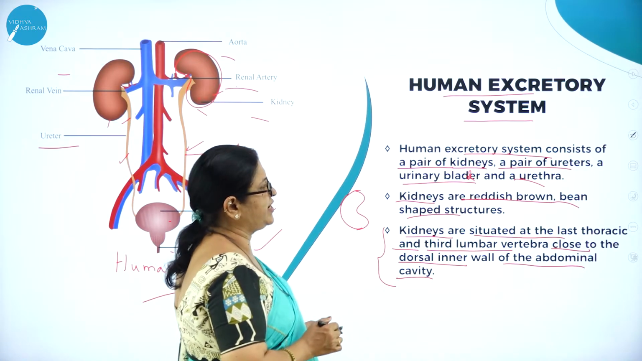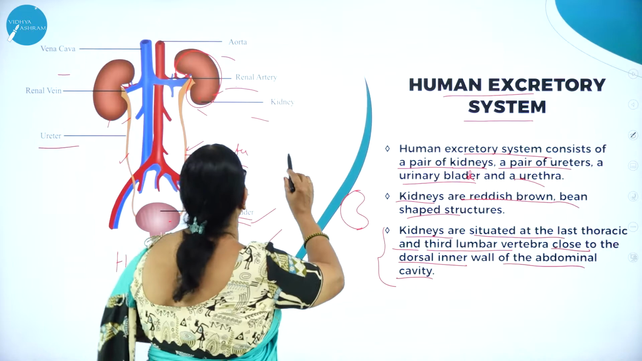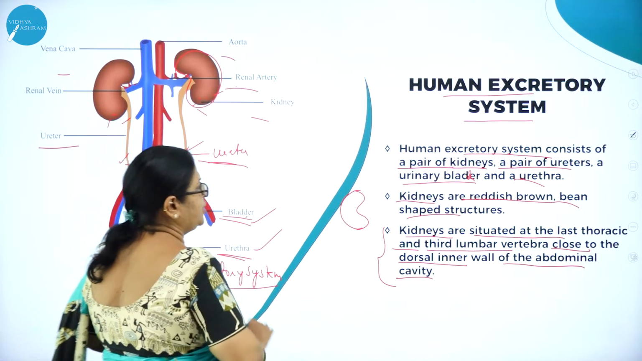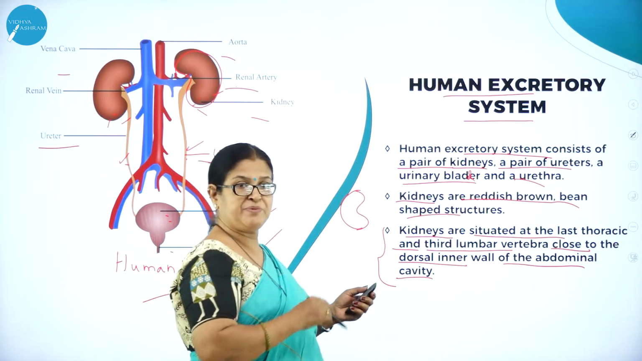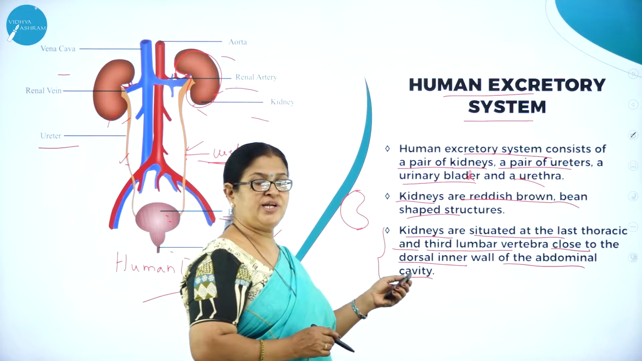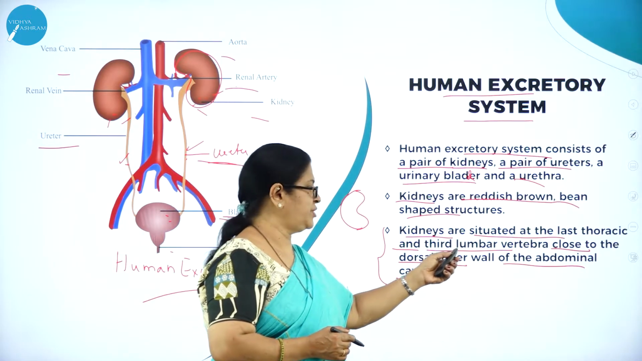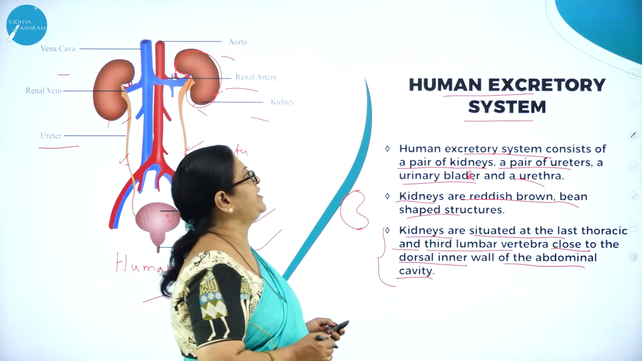So the human excretory system consists of a pair of kidneys, a pair of ureters, urinary bladder and urethra. Kidneys are reddish brown in color, bean-shaped structures, and they are situated on either side at the last thoracic and third lumbar vertebrae, close to the dorsal inner wall of the abdominal cavity.